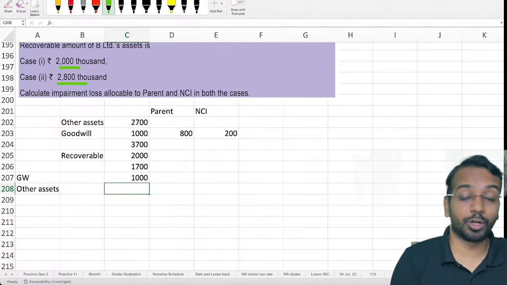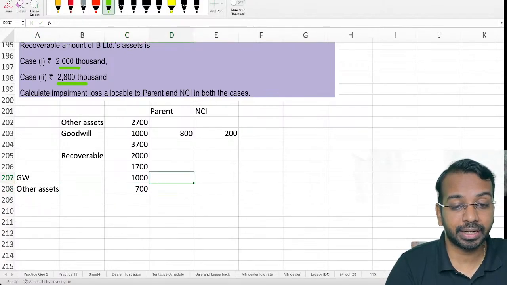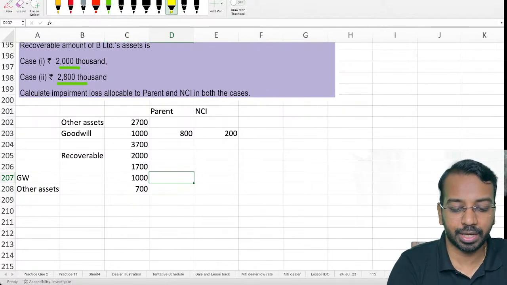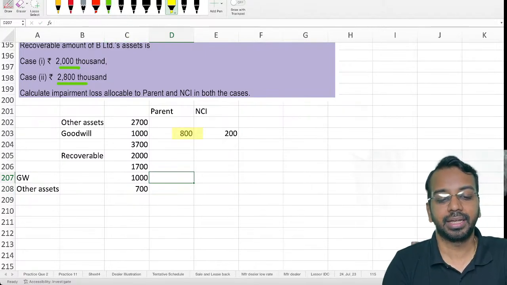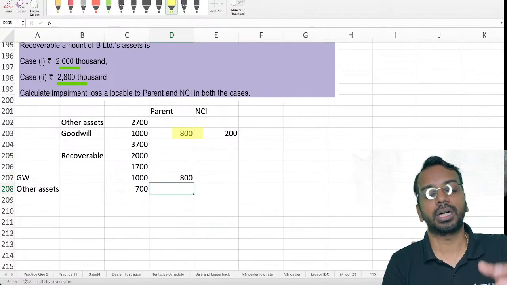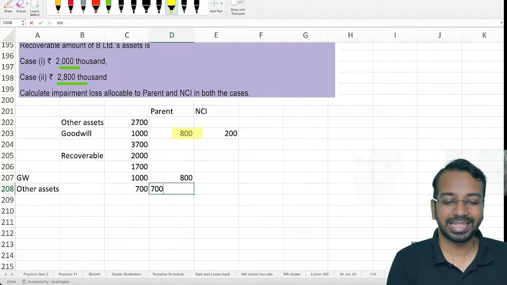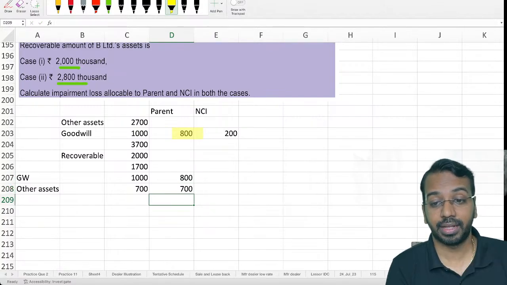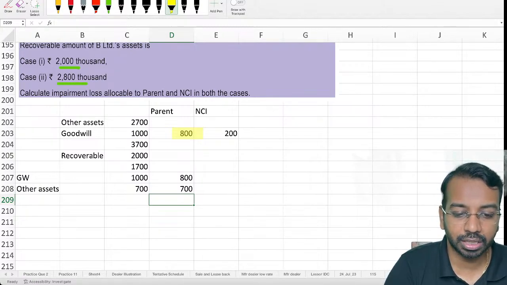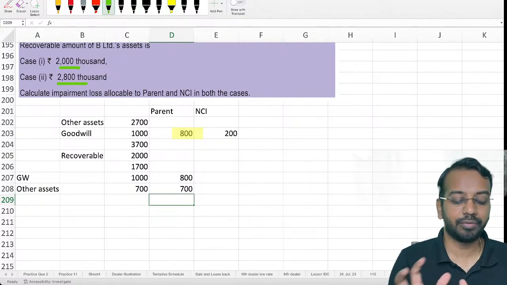Now, in this 1000, I have recognized only 800. I have not recognized 200. So goodwill impairment in the consolidated financial statement is 800 and 700 for other assets. Goodwill 800 is only the parent's share, because the 200 I have not even included in my calculation in the balance sheet.